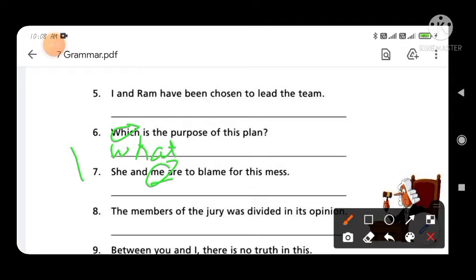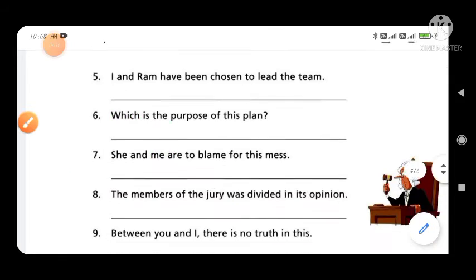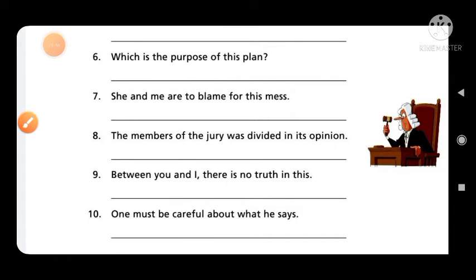Okay, and the sentence will be, "She and I are to blame for this mess." So in place of me you have to write down I. That's clear.